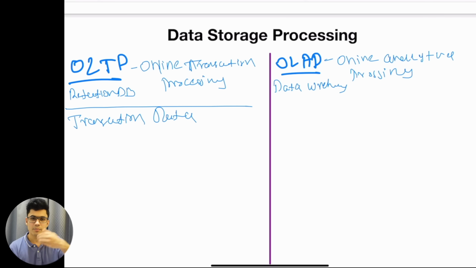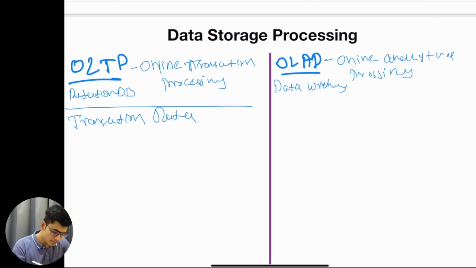When you send money from your A account to a B account, that is considered one transaction. When you buy something on Amazon, the information that this user purchased this particular product and made a payment of this amount, this entire thing is called a single transaction that is stored inside the OLTP system.